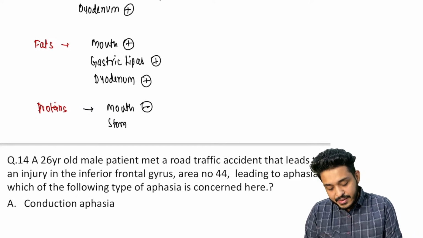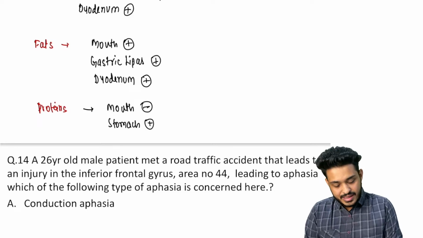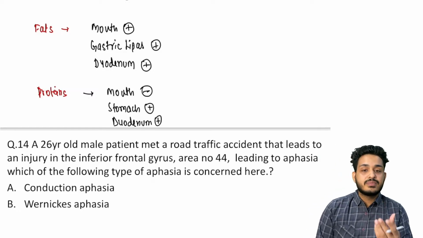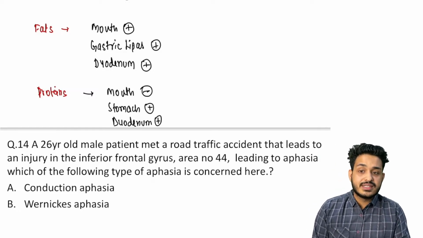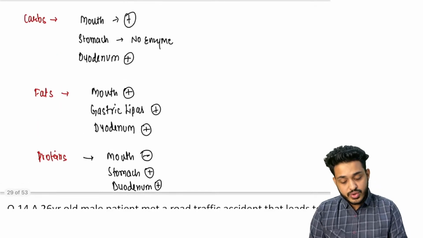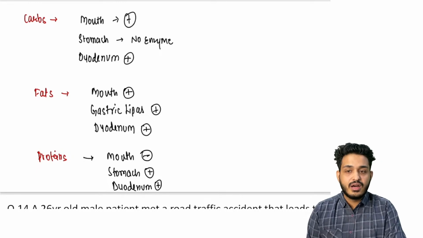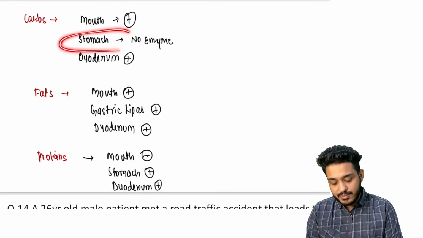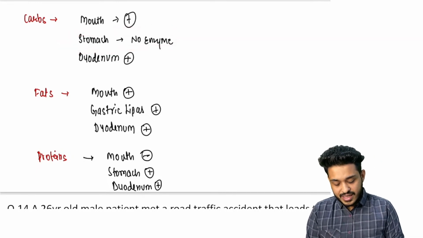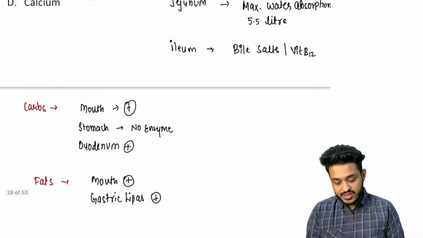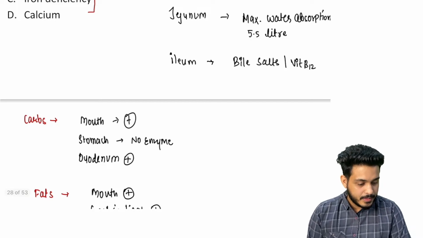Lastly, in the duodenum you have trypsin, chymotrypsin, all these enzymes, so you will have digestion. So two questions they can ask you: first, there is no digestion of carbohydrate in the stomach; second, there is no digestion of protein in the mouth.